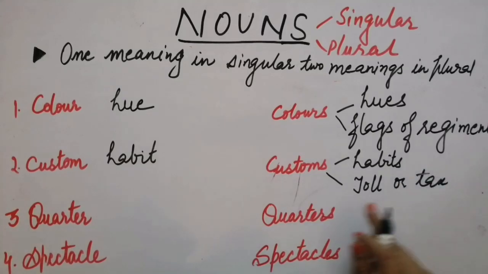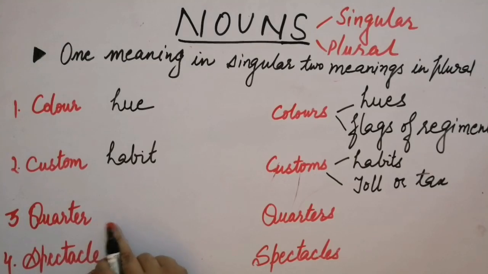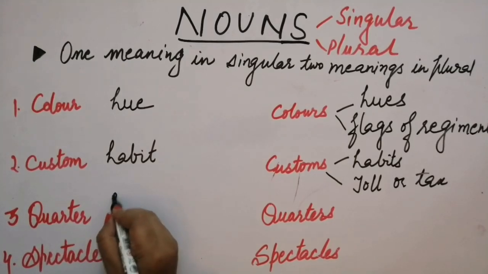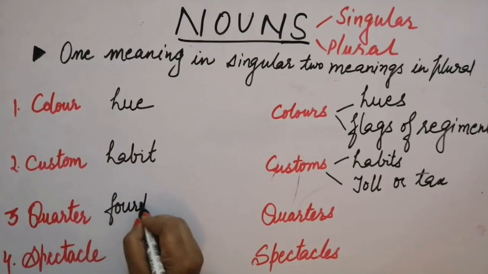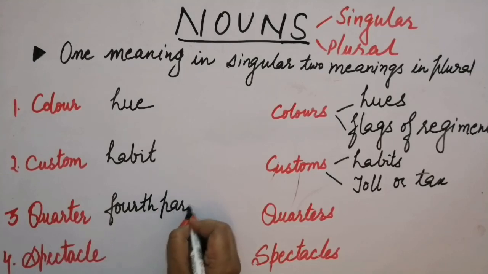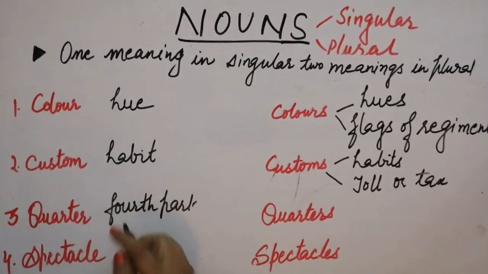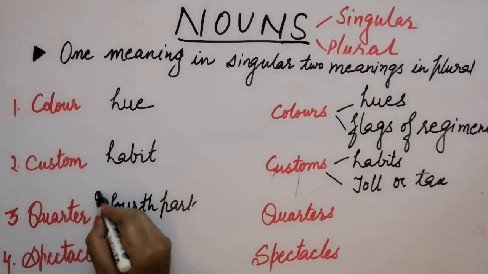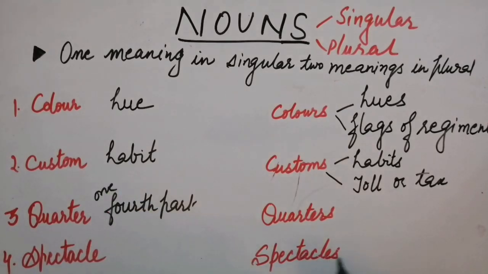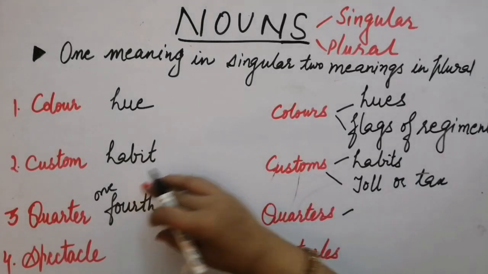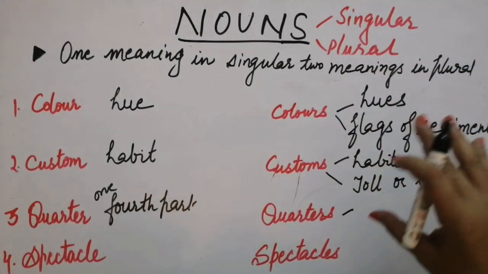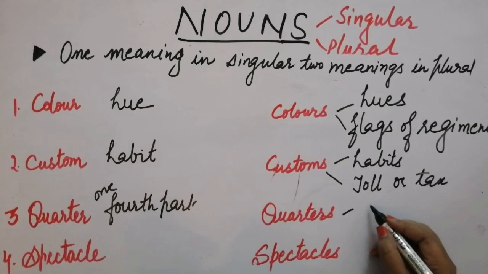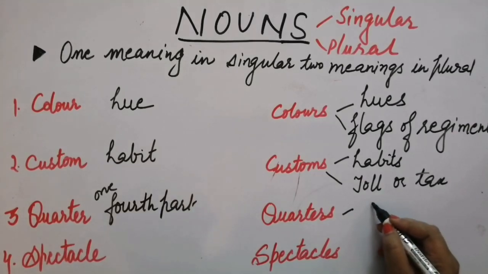Clear? Same way quarter. Quarter refers to a fourth part, one-fourth part, right? You can also write one-fourth part. Quarters refers to, suppose many pieces which are one-fourth parts, that is used there. So you can write fourth parts.